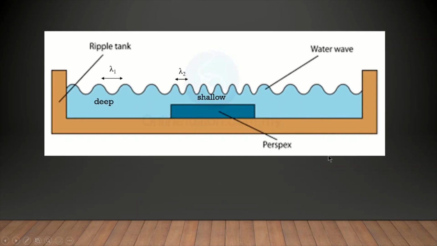Now this is a cross-sectional view showing the ripple tank. This is the glass, or any object that is transparent, for example perspex, that we fully immerse in the water of the ripple tank. The area above this perspex will be shallower compared to this region and this region. So this is the deep region and this is the shallow region. From here we can see that the wavelength in the deep region is longer than in the shallow region.